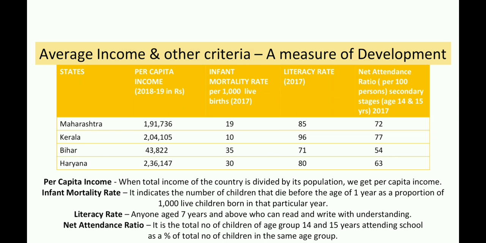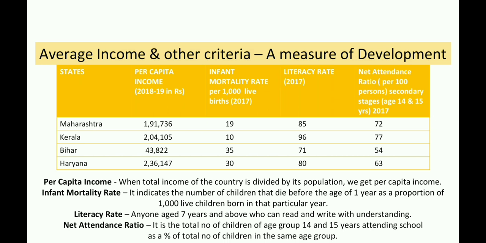Infant mortality rate indicates the number of children that die before the age of 1 year as a proportion of 1,000 live children born in that particular year. Or, out of 1,000 live births, how many children die before the age of 1 year, that is called infant mortality rate.